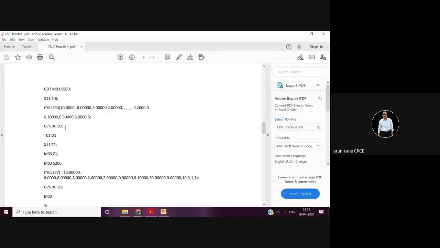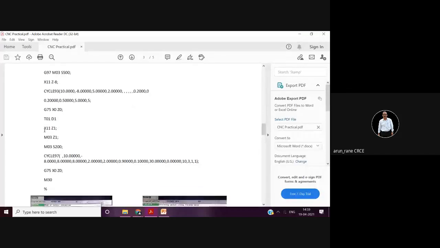Now the next tool is your threading tool. The offset is given in D1. All right. X11 Z1. Now the tool is positioned a little out, 1 mm. Okay. M03. Now remember, this statement is of no use, because at Z1 you have already positioned the tool here and you are starting the RPM with M03 S200.